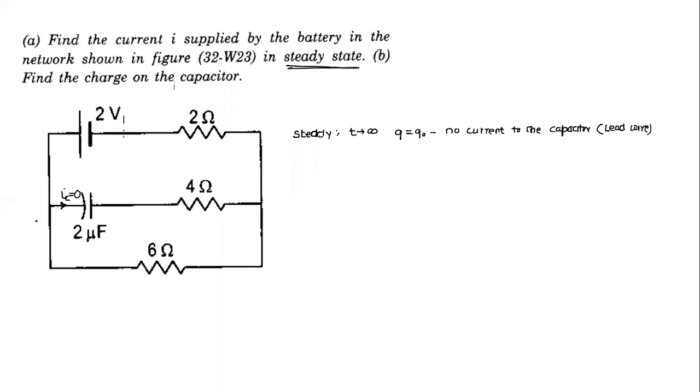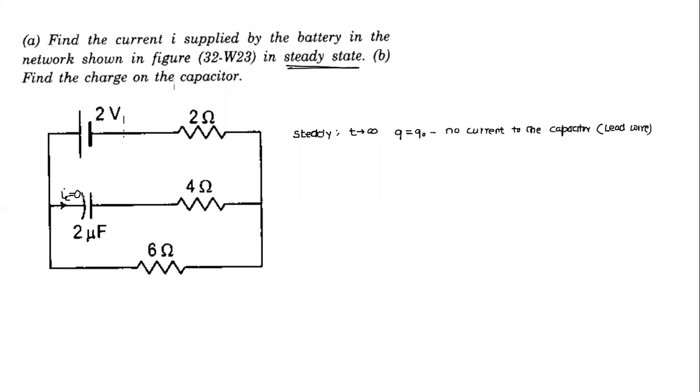Okay. So are we clear about what steady state means? Yes. So Gayatri, can you repeat what you said about steady state? Have you understood steady state fully? Because this is an important type of question. We'll do 4 or 5 questions like this. Gayatri, are we clear about this part? Can you define what is steady state? Yeah, sir. Q is equal to Q naught. The charge in the initial state is equal to the final charge, and the current will be 0, sir.